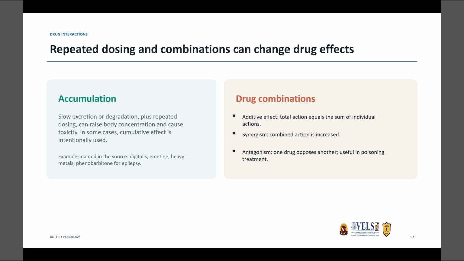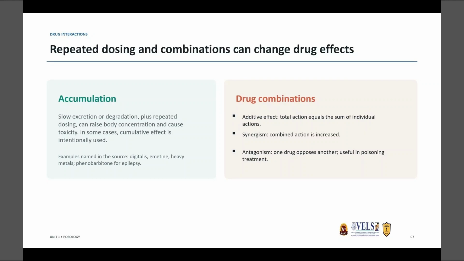Repeated dosing and combinations can change the drug effects. The accumulation of a drug, the cumulative effects, are usually produced by slow excretion, degradation, and rapid absorption of the drugs. Repeated administration for a long period produces high concentration in the body and toxic symptoms. Digitalis is one of the examples, and heavy metals, if they accumulate, also produce toxicity.